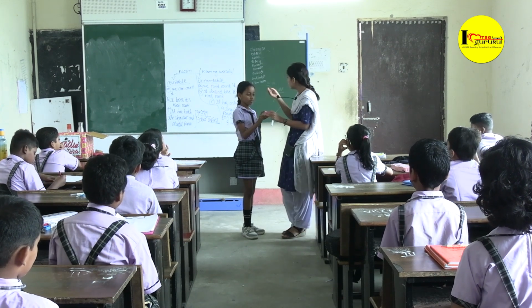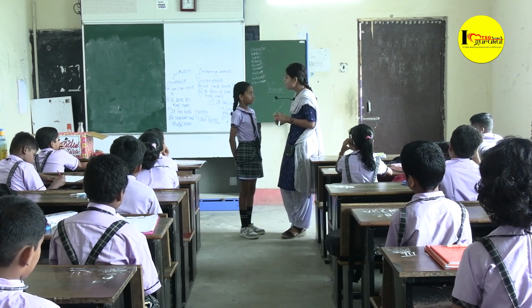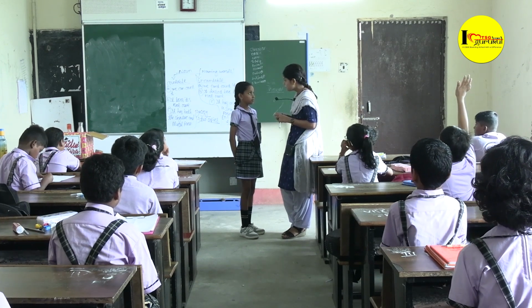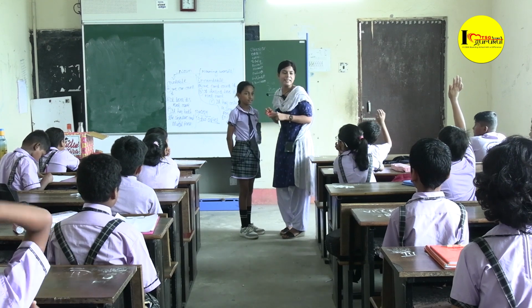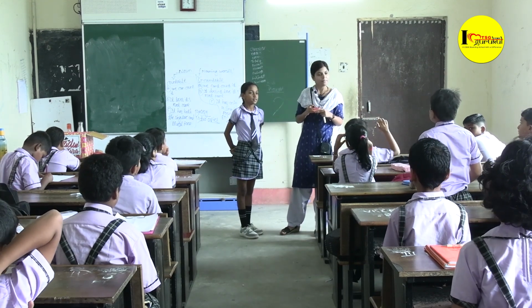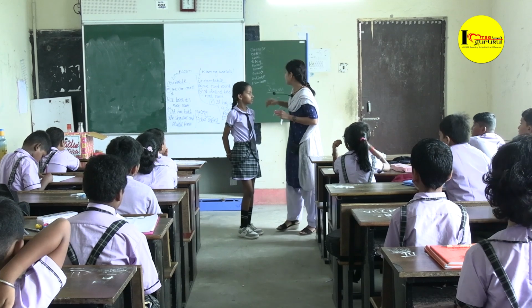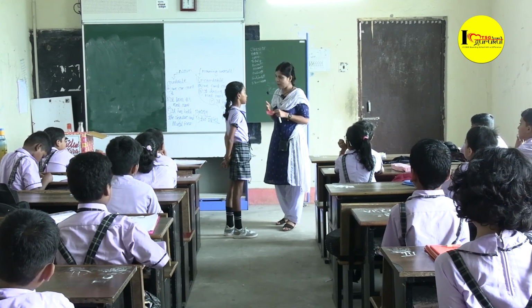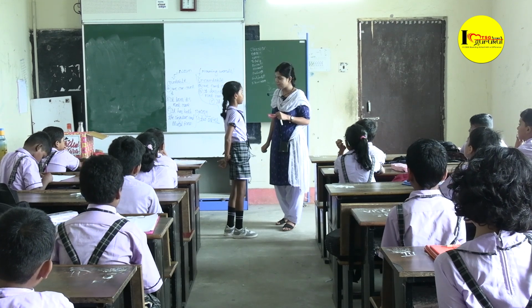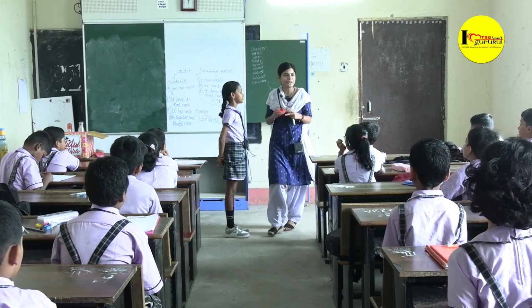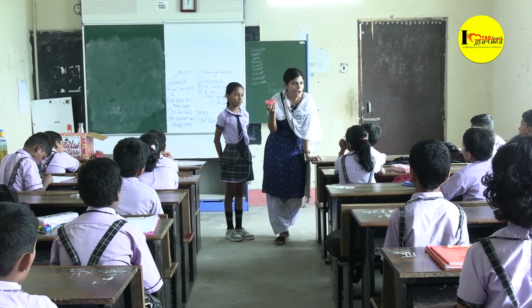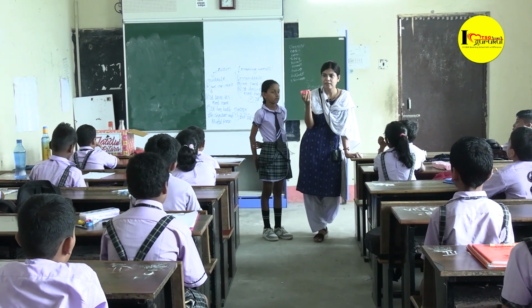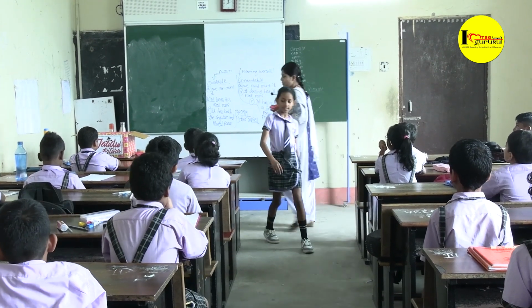I have already taught you and I have written. Yes, beta. It could not be counted. We cannot count it. That's why it is uncountable noun. It is not a countable noun. Is it a countable noun? Okay, you go. Sit on your place.